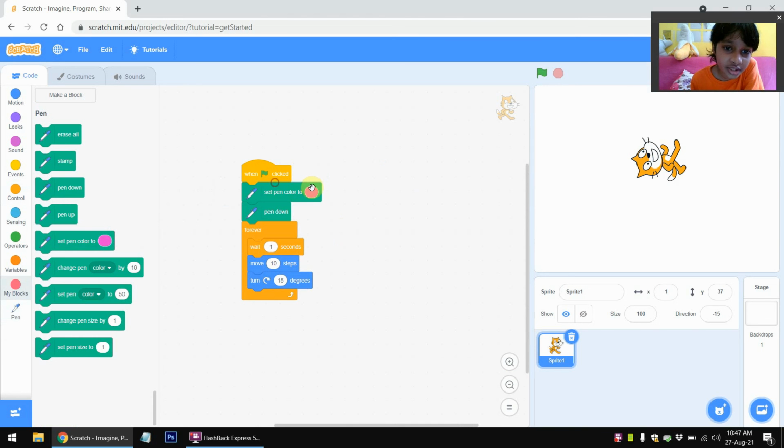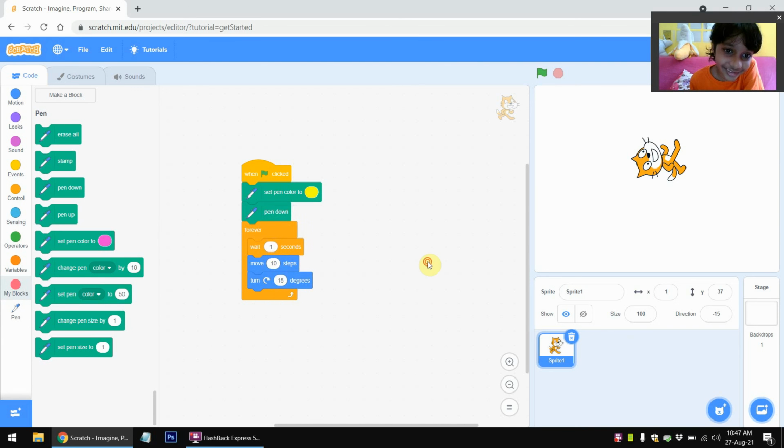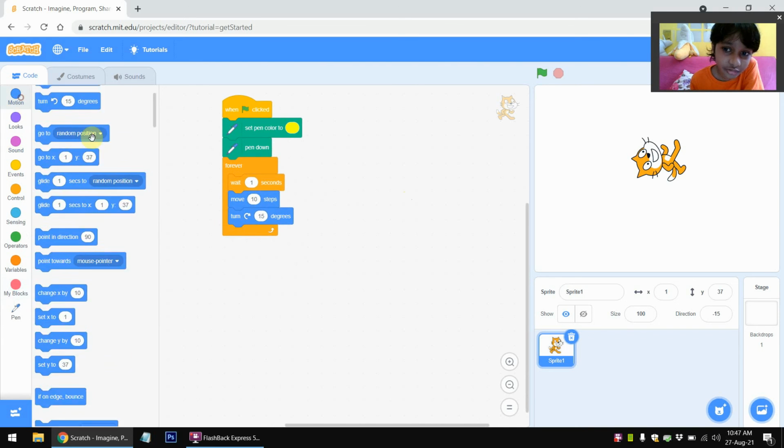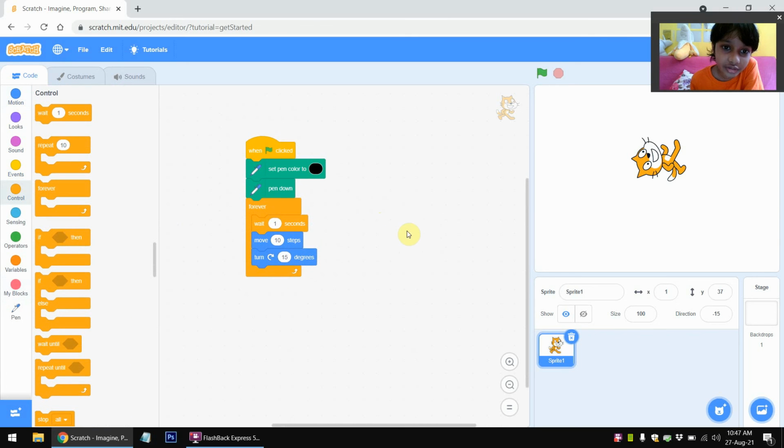We can also add what color you want. Let's say I want to use yellow, my favorite color, and okay, yellow is too bright, so how about black instead? So now what's happening is that it will set the color to black, and then move the pen down so it can draw, and then every second it will move 10 steps and then turn 15 degrees. And what's interesting is that it can even draw when the sprite is moving, which is pretty cool.